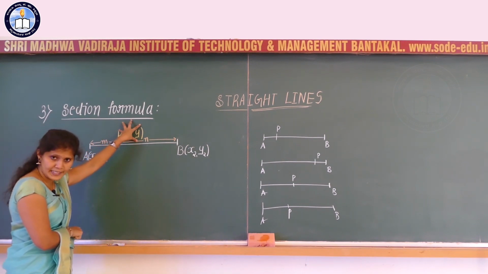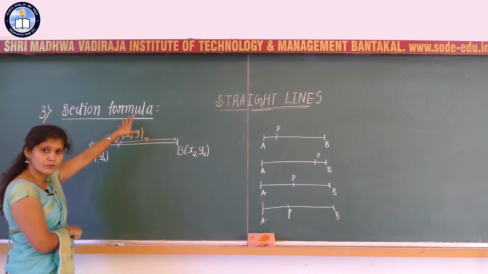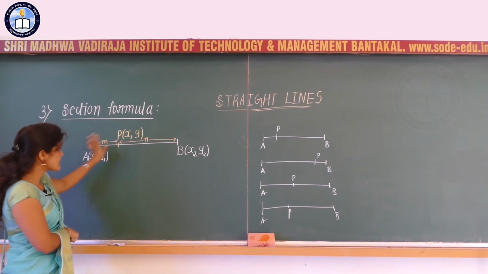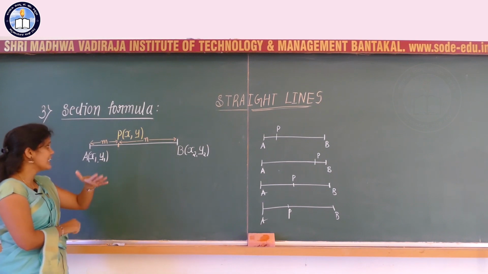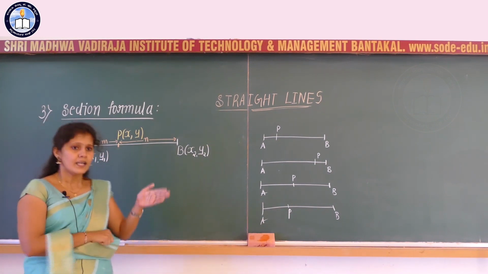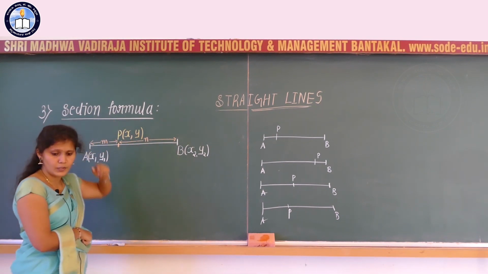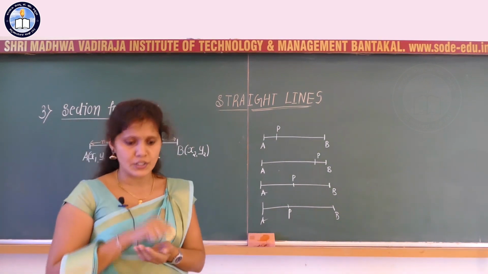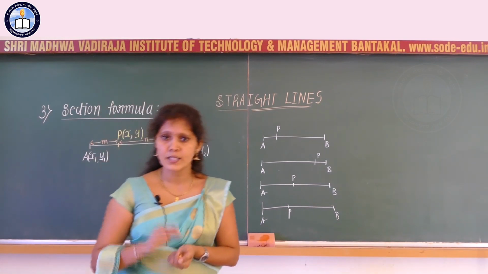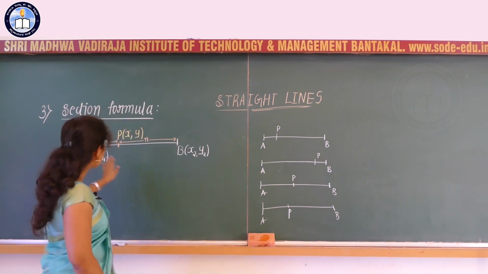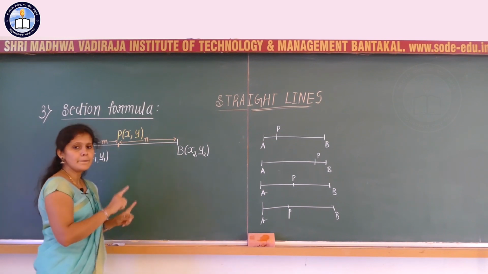To find the coordinates, that is, to find the x and y values, to find the coordinates of the point P which divides the line joining A and B internally, that is, the point P is present between A and B, internally in the ratio m:n, we are using the section formula. So what is the use of the section formula? The section formula is used to find the coordinates of a point which divides the line joining points A and B internally in the ratio m:n.